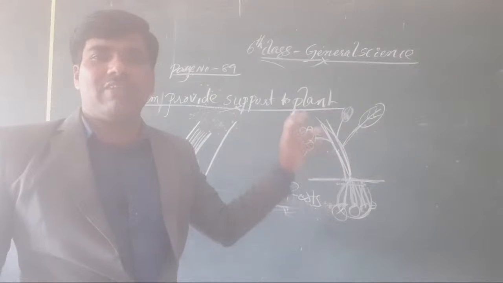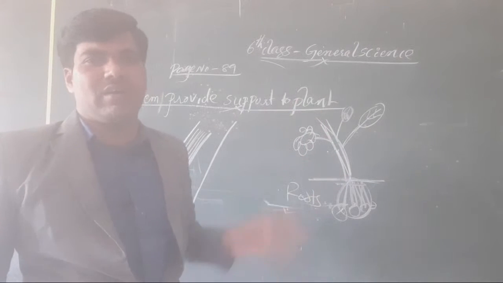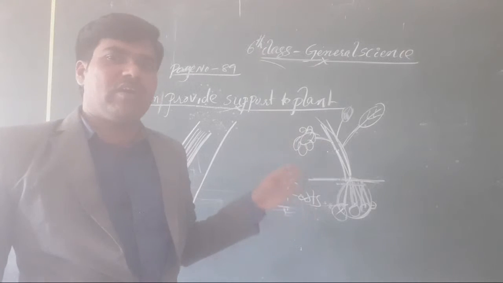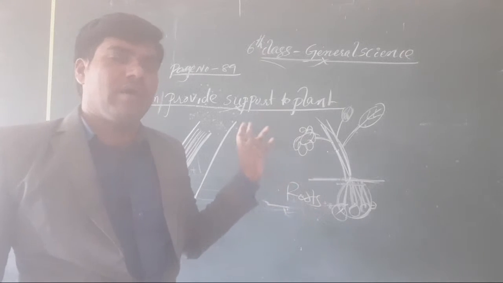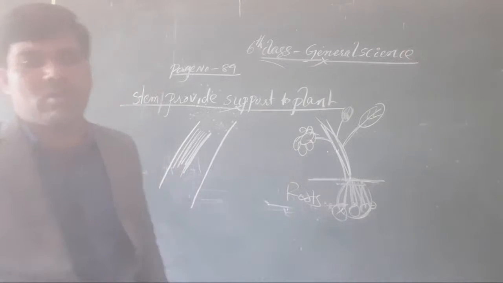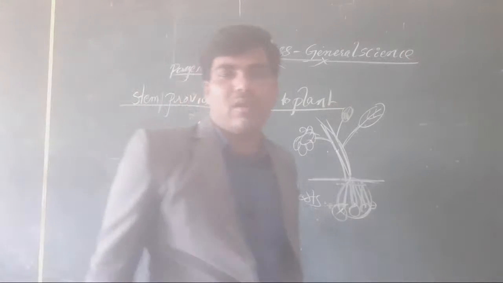Where it is attached to the flower, it is sent to the flower, whatever the requirements of the flower are. Whatever the requirement is for the fruits, that amount is also sent through the stem only. Clear or not, all of you?